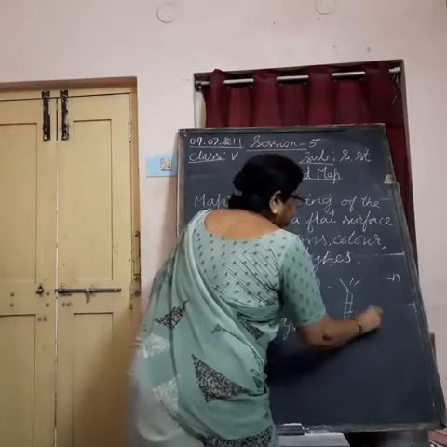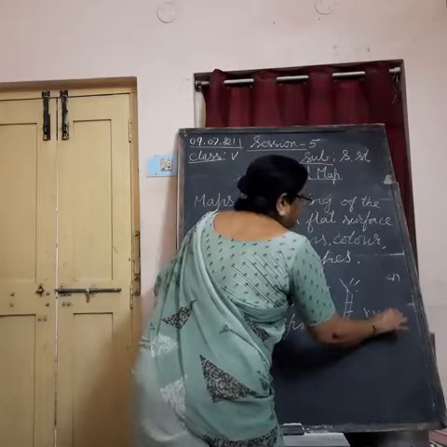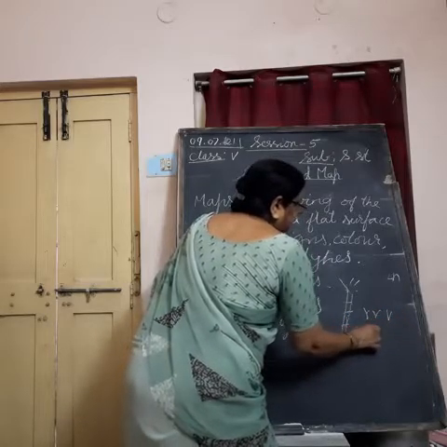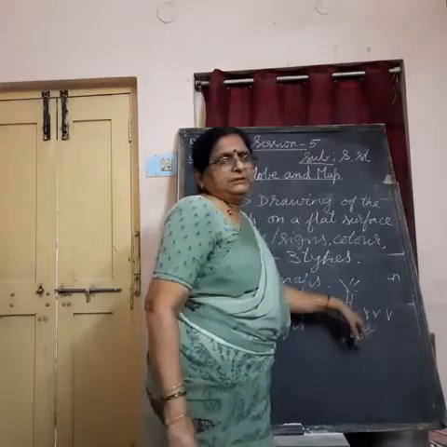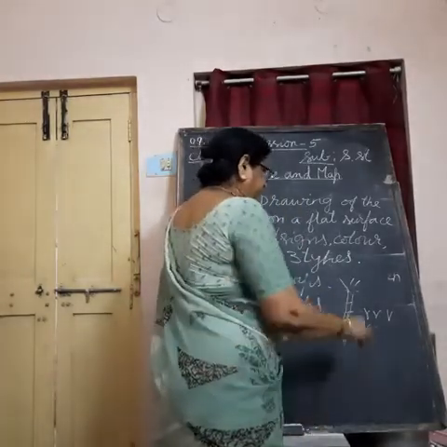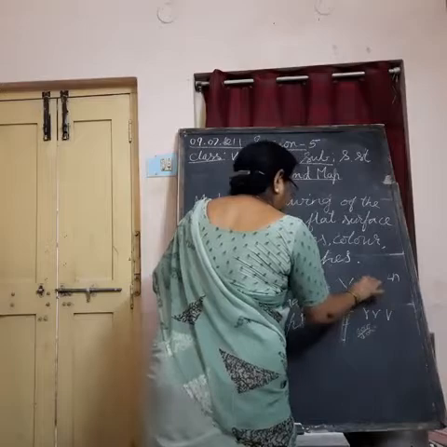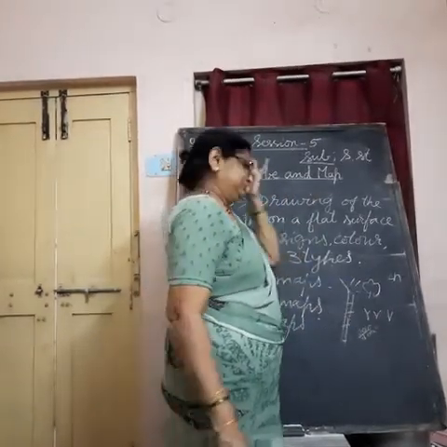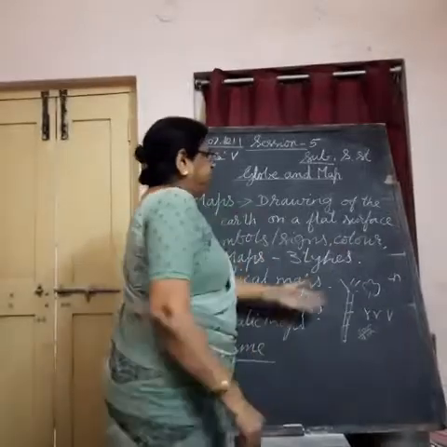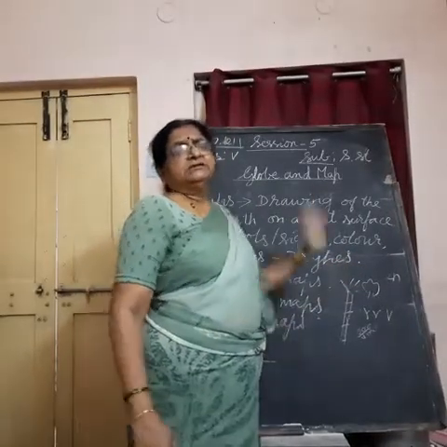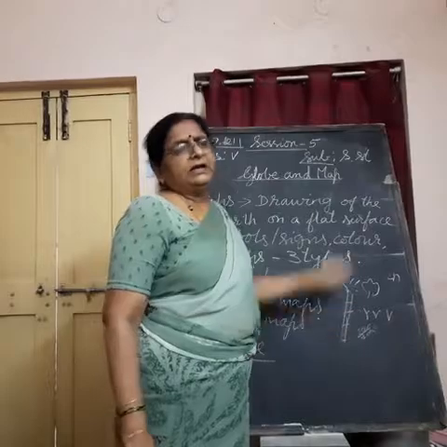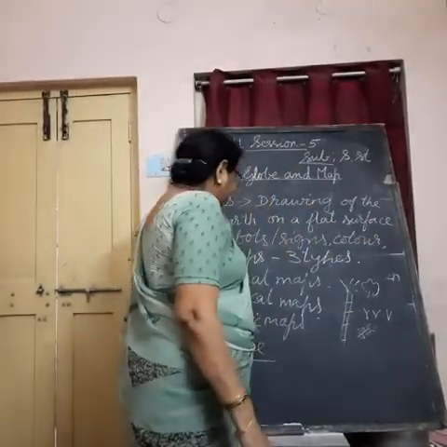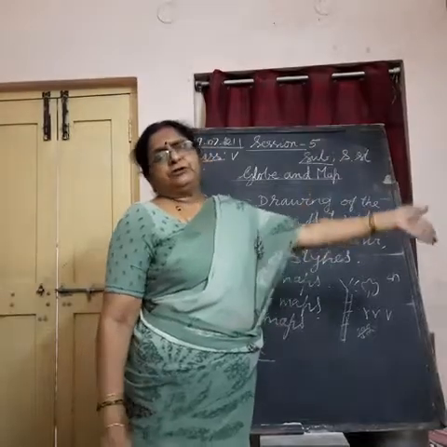If they want to show rice or wheat, some symbol like this they can use. Understand? If they want to show cotton, like this they will show. Different symbols there. So they take some theme, subject or a topic and make the map. Understand? So that map shows that particular topic only.